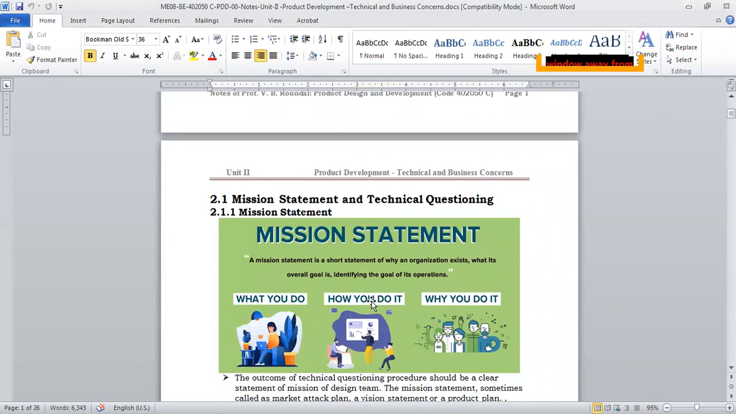This is the second lecture. Basically, in the first lecture, we talked about mission statement and technical questioning. We talked about what are the different types of technical questioning and what is the outcome of technical questioning. The outcome of that was the mission statement. What is your mission or what is your goal? What are you trying to achieve with your design? Design mission statement is different from the company mission statement, and we talked about what a mission statement is and how to define it. Basically, we will be asking a few questions: what you do, how you do it, and why you do it. Answering these questions will be basically the mission of your design.